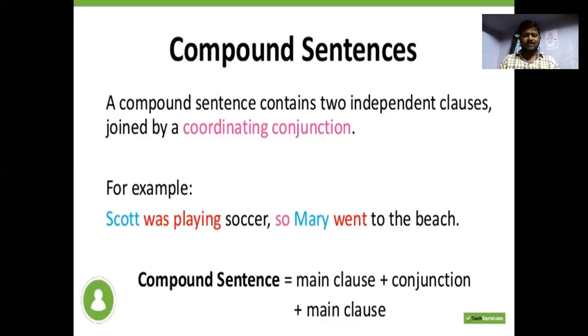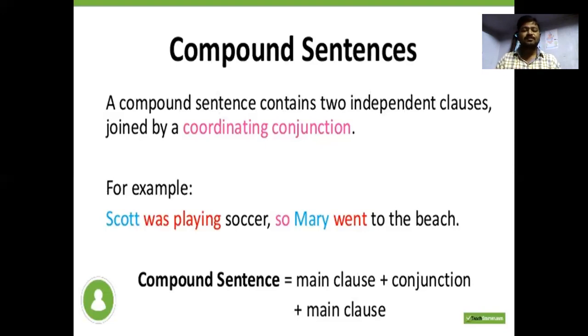So what we can say is that we observed whether we have the main clause or the conjunctional clause. While explaining the first sentence, "remember what your mother tells you," you can see that the first one is the dependent clause and the second one is the independent clause. A compound sentence contains two independent clauses joined by a coordinating conjunction. So two independent clauses may be joined together with a conjunction.